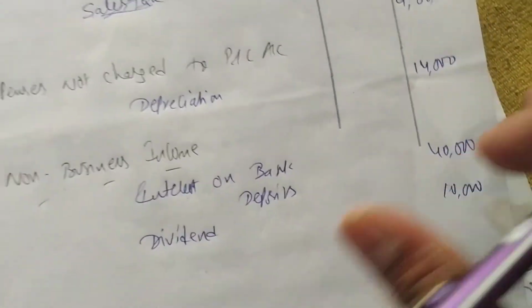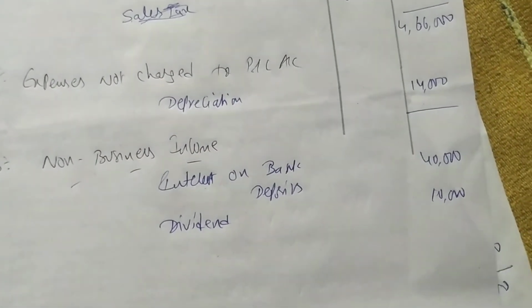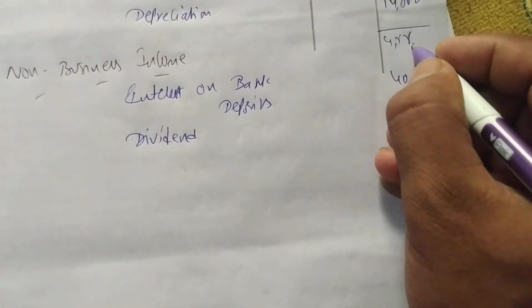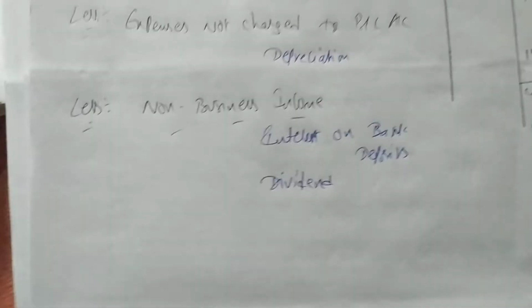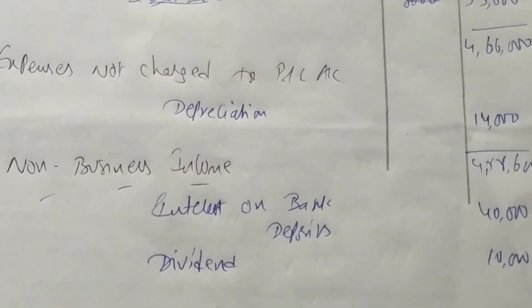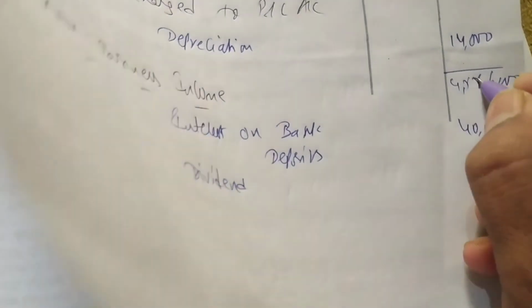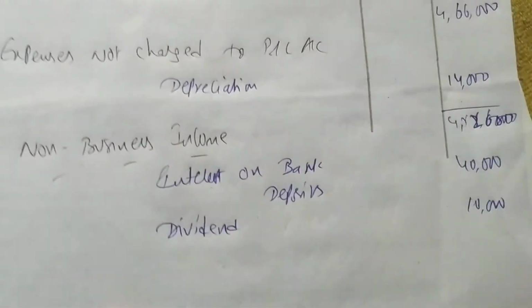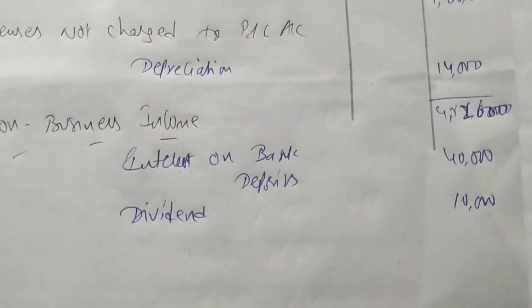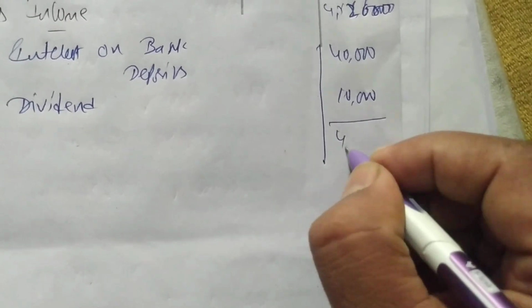From this, if you want, you can deduct here also. From 4,66,000 you deduct this depreciation, 4,66,000 minus 14,000. You get 4,52,000. From 4,52,000 again deduct 50,000. You get 4,02,000 as your business income.